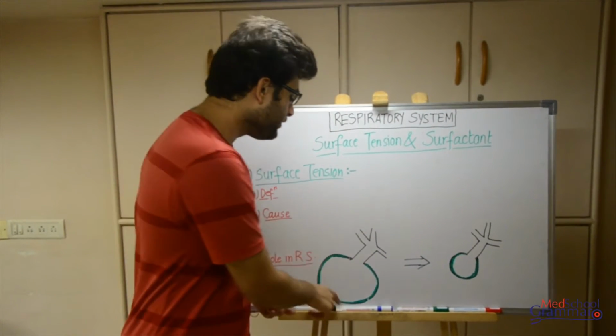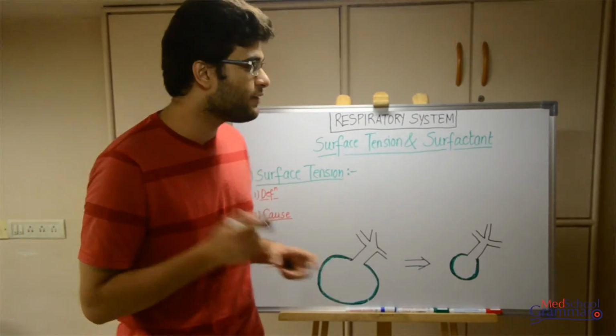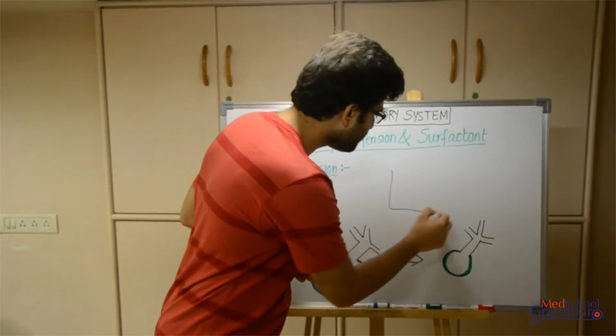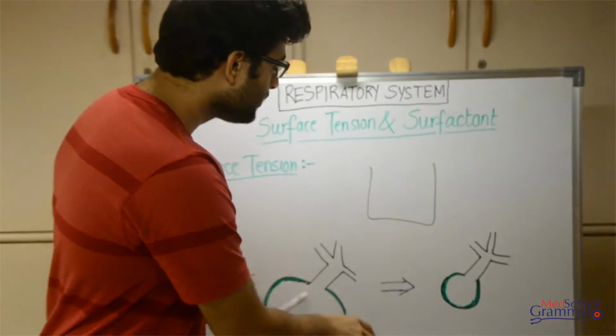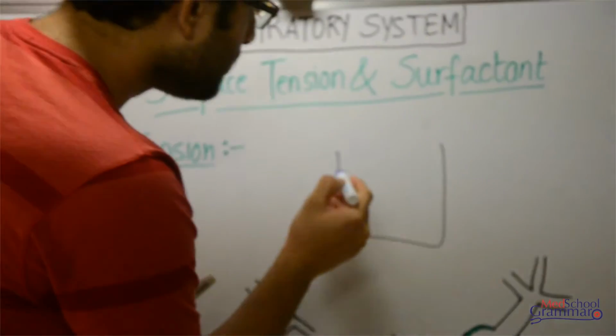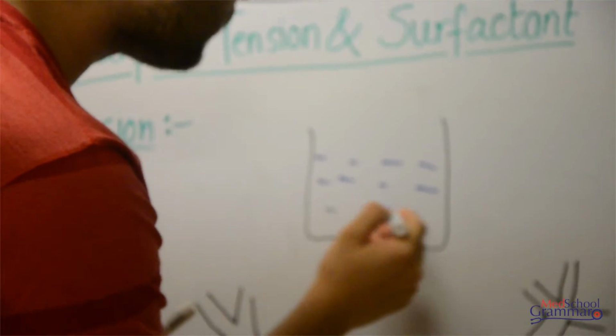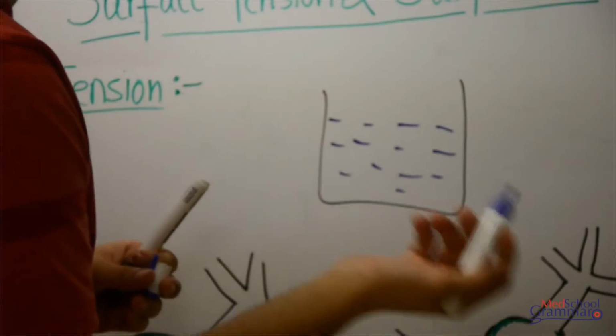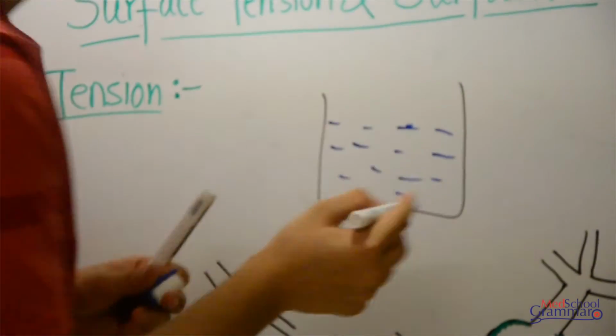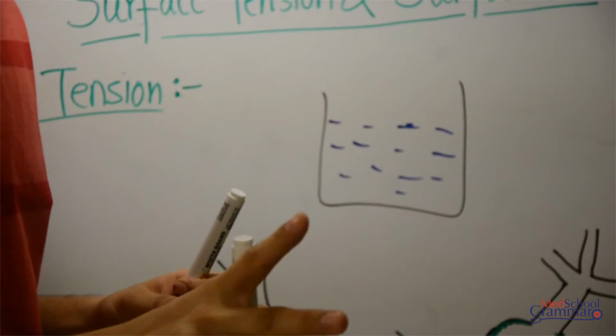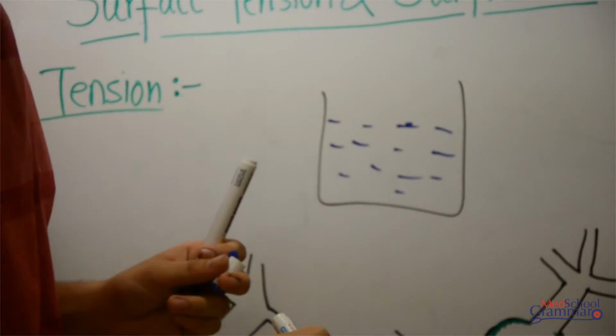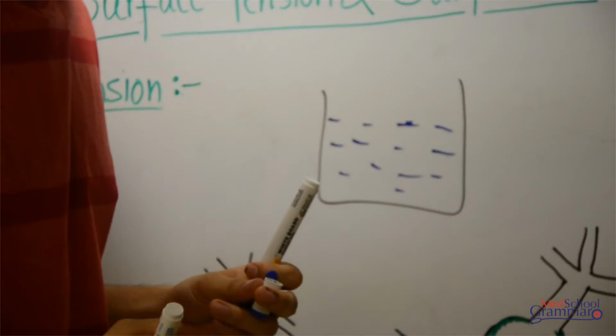Okay, to explain to you how surface tension works, I'll give you a simple example where this is a beaker and this beaker is filled with water. This water at the surface, so the surface of this is the air water interface. At this interface, let's take an arbitrary molecule that is present. This molecule is attracted by two different things. The water molecule is present below it and the air molecule is present above it.